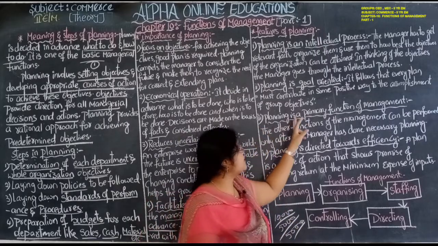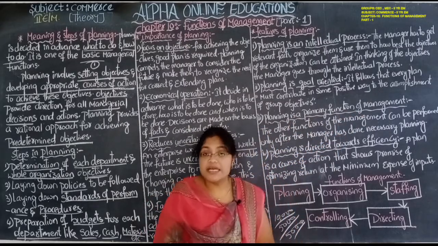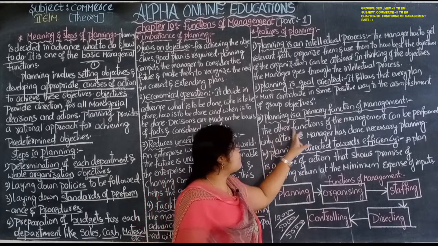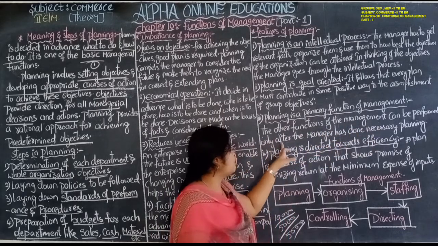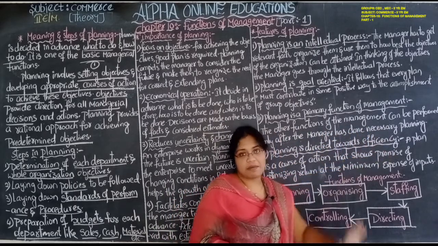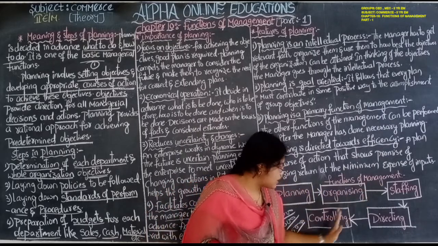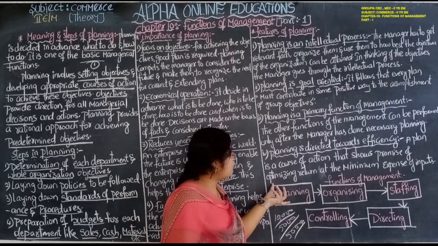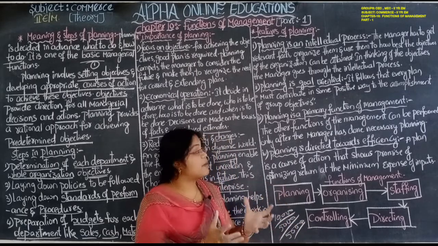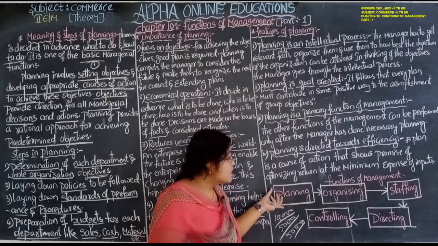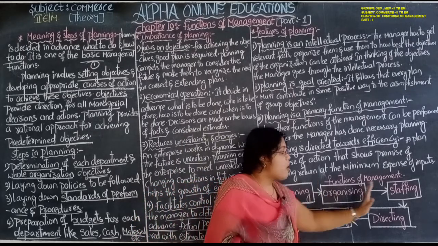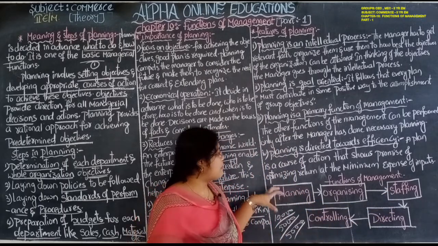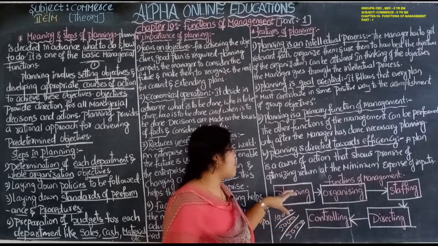Next, planning is a primary function of management. It is the first step among the functions of management. The other functions of management can be performed only after the manager has done the necessary planning. Only after planning can the manager perform organizing, then staffing, then directing, and lastly controlling. So planning is the first primary function of management.